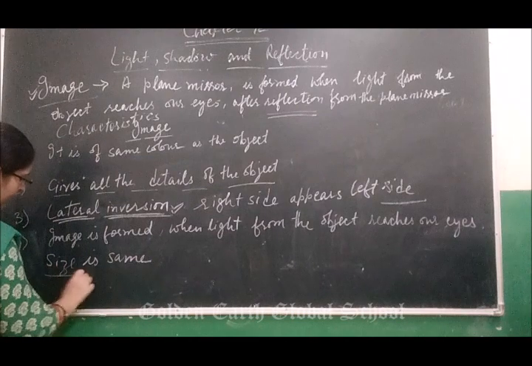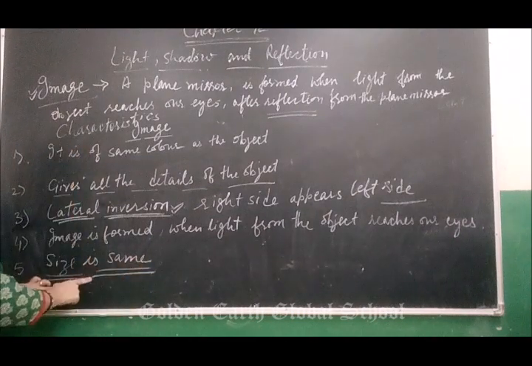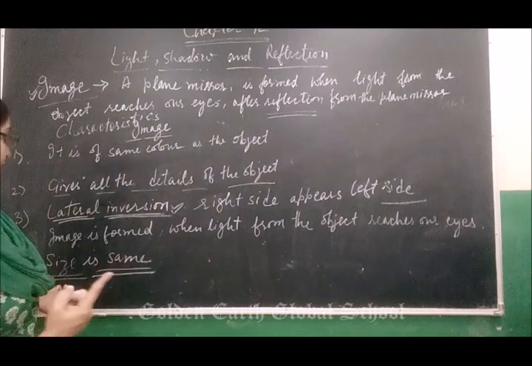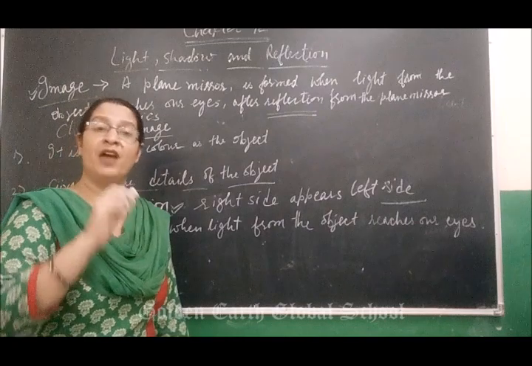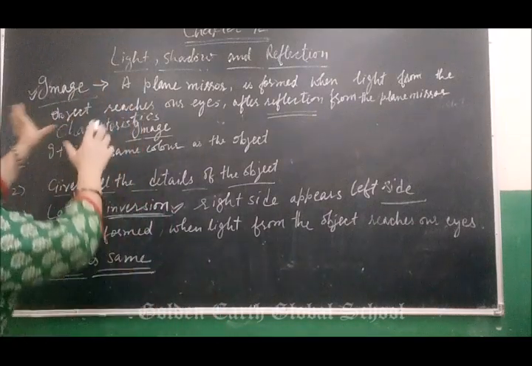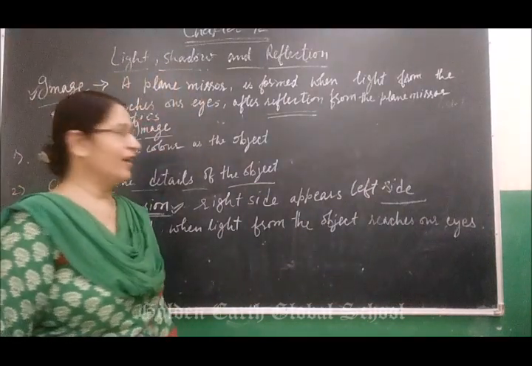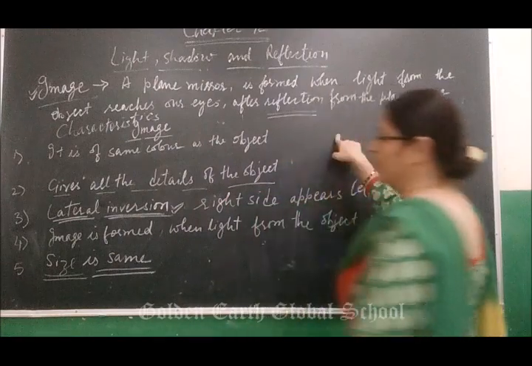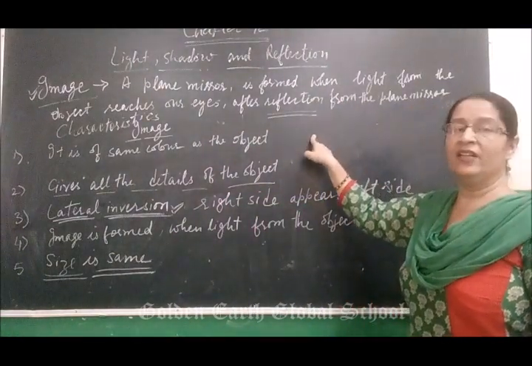Then last, an image is always of the same size and same color, whereas in the case of a shadow it will vary in both shape and size. Clear? This is all about our chapter light, shadow and reflection. The last topic is very important, that is image and the difference between image and shadow.